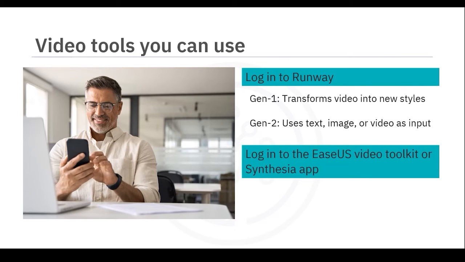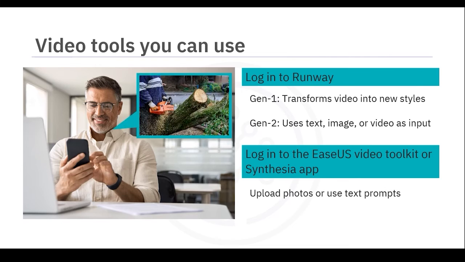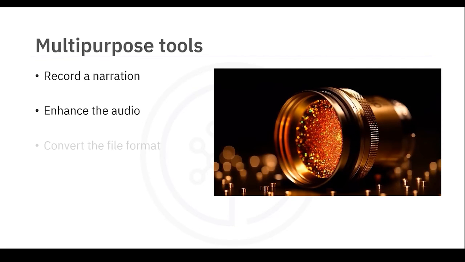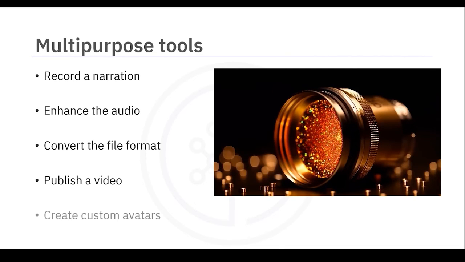Alternatively, you can use the Ease US Video Toolkit or the Synthesia app. These tools will allow you to upload photos. If you don't have any, use text prompts to generate the images you need. Additionally, you can use these tools to record a narration, enhance your audio, convert your video file format, and publish your video. Synthesia even allows you to create custom avatars to increase your brand recall.